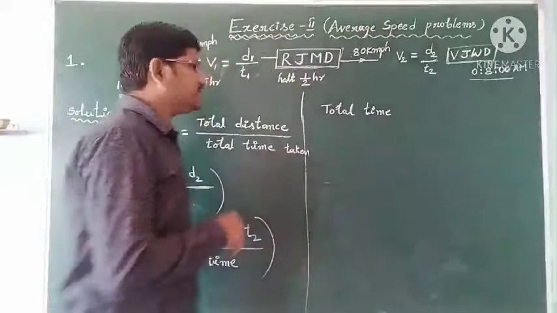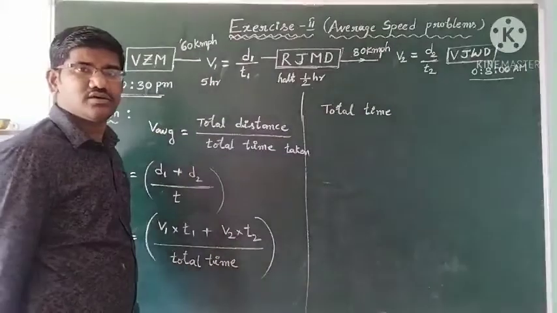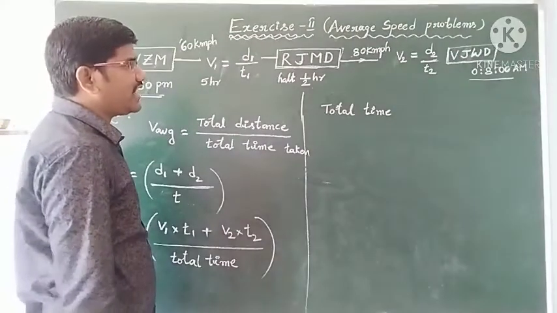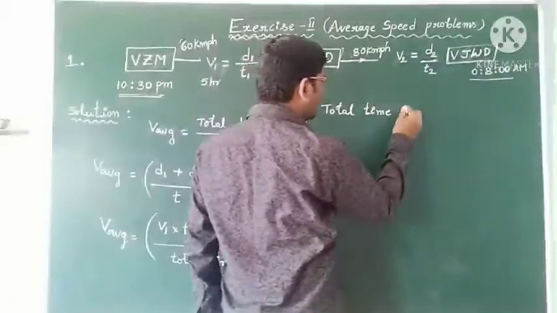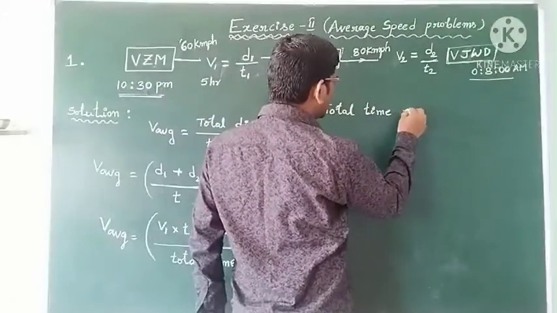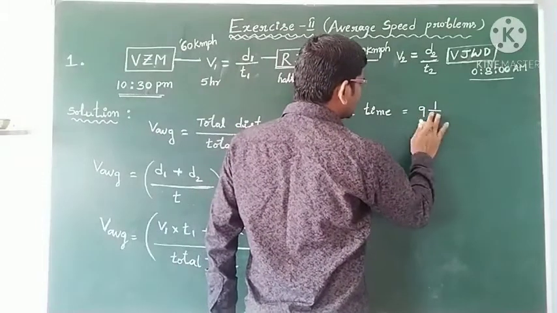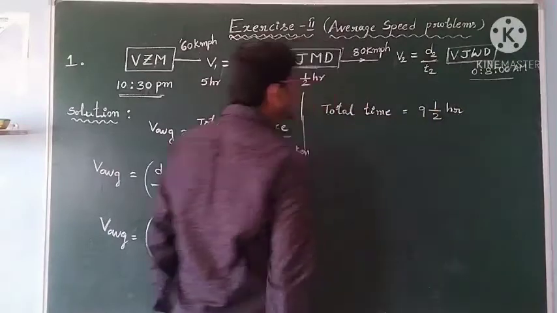So that is 8 hours plus 1.5 hours. So the total time is 9.5 hours.